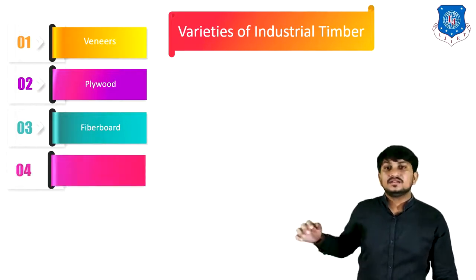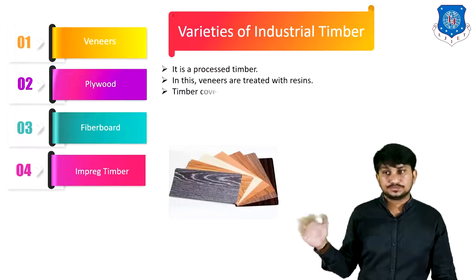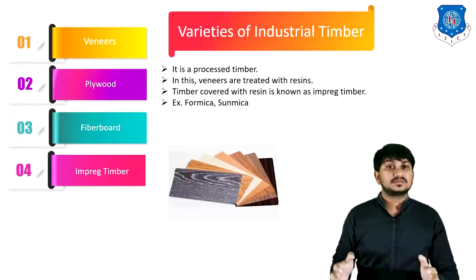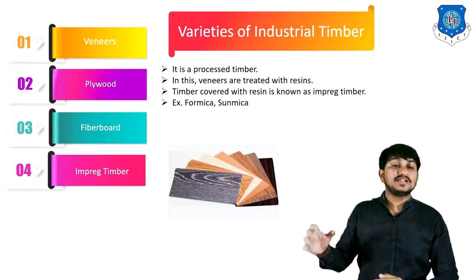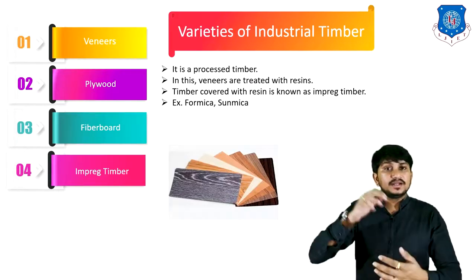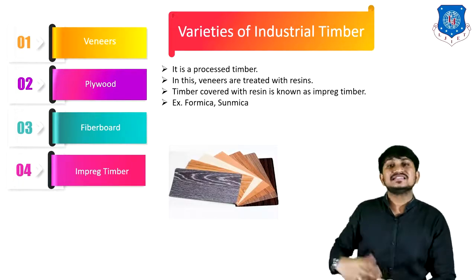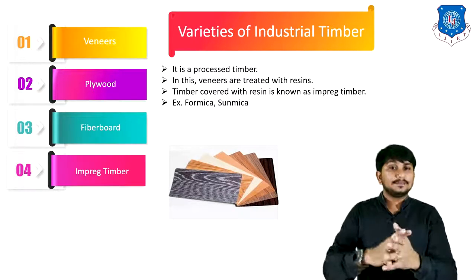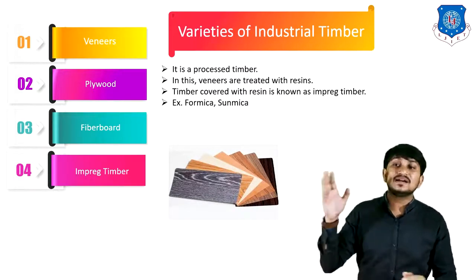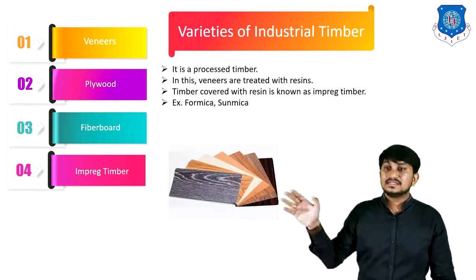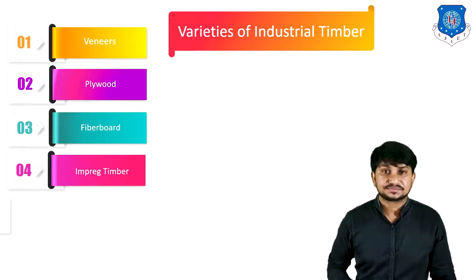Next is impact timber. It is a processed timber. In this, veneers are treated with resin materials. Timber covered with resin is known as impact timber. The examples of impact timber are formica or sunmica. This is the example of formica.